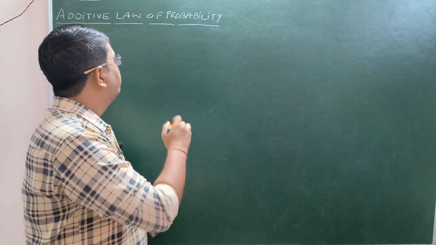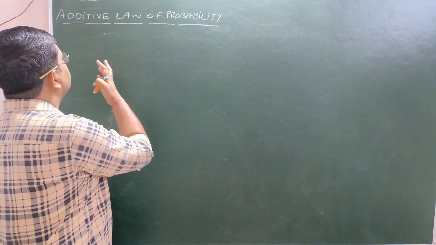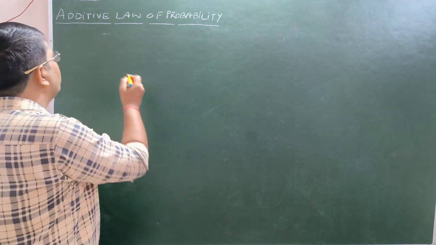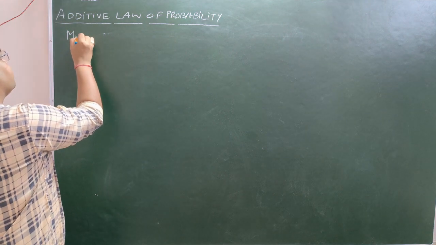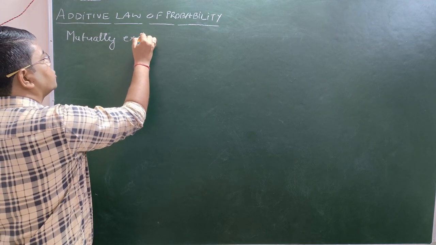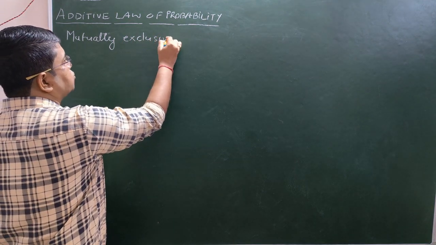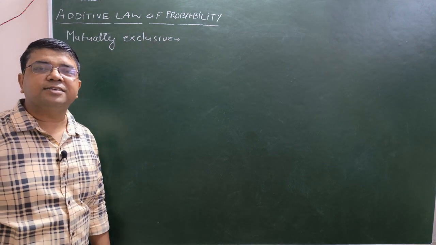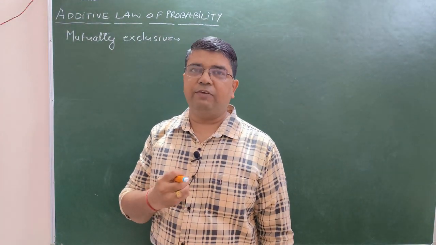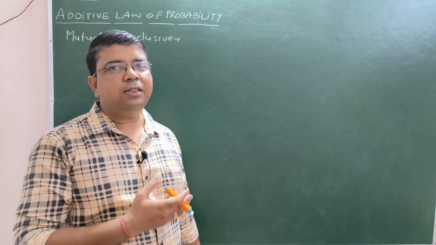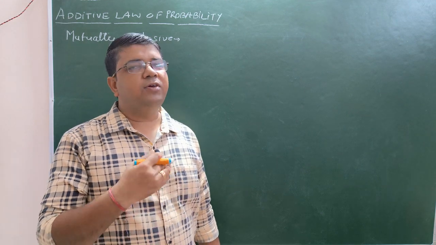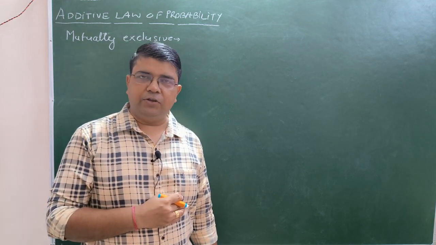Okay, so we are going to start with the additive law of probability, which is true for events which are mutually exclusive. First of all, we must understand what the meaning of a mutually exclusive event is. What is an event? All of that we know: tossing of a coin, rolling of a dice. We have discussed it in the previous video.